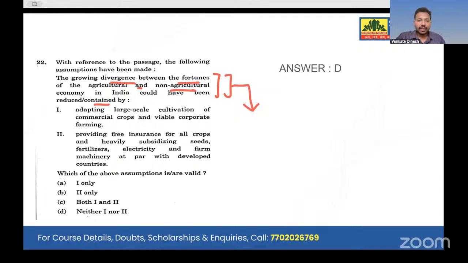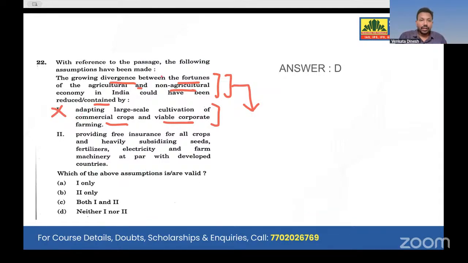Now look at this particular question. Here, adopting large-scale cultivation of commercial crops and viable corporate farming. It was nowhere mentioned. It only discussed slow growth, stagnant growth, what happens with non-agricultural growth, and why we are unable to grow. But he didn't say we have to go with commercial crops or corporate farming. Who said that? The comprehension didn't say that. We should not assume.